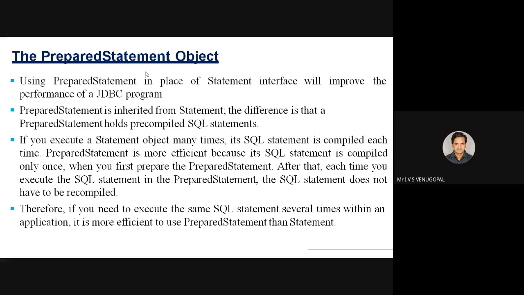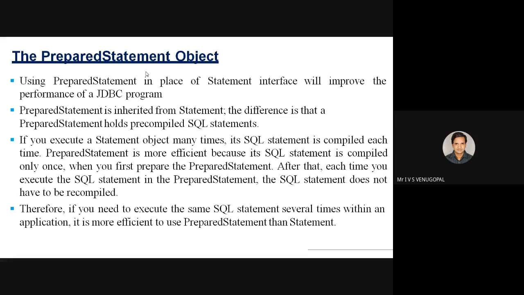So hence these are called pre-compiled SQL queries. Pre-compiled means that the query is already compiled, no need to compile it again, and it can be directly executed. Whereas if you send a query using a normal statement, it doesn't make use of